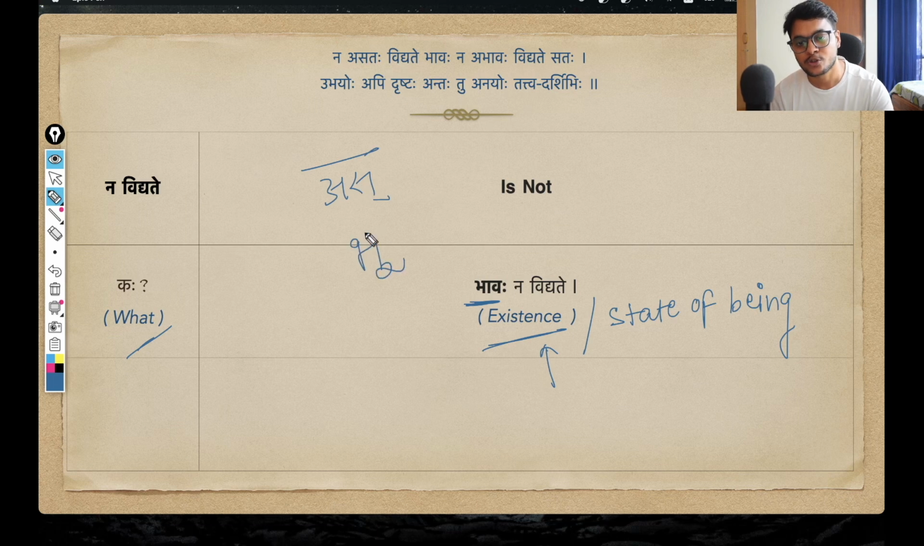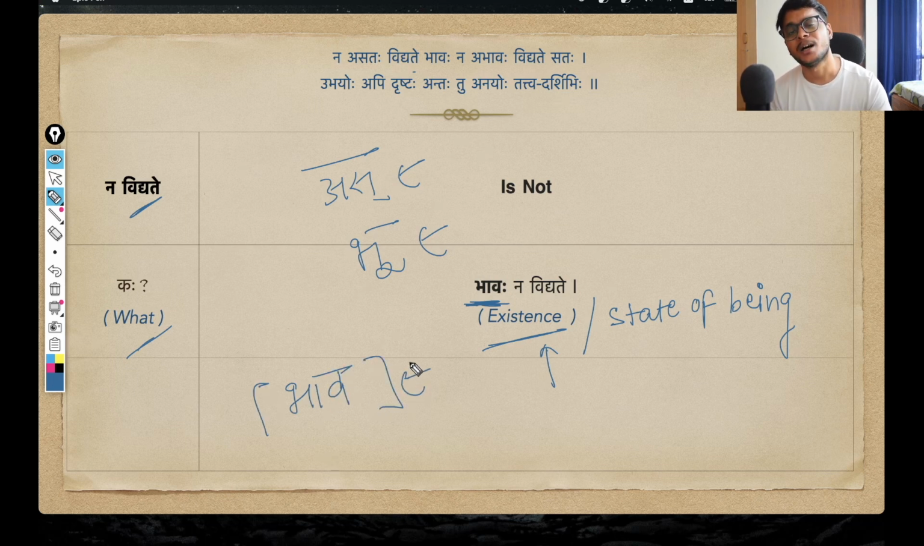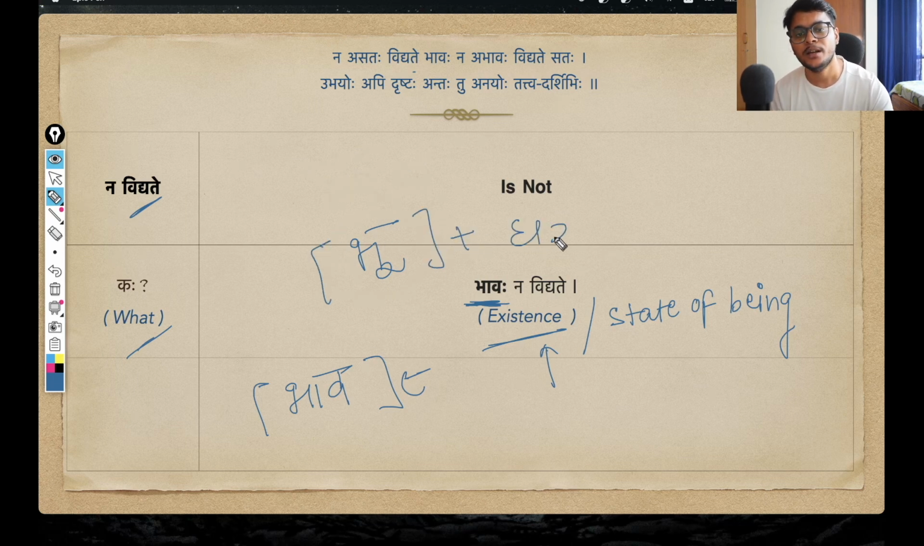Then bhu, that also means to be. All these are being used in this particular shloka, along with vid dhatu, that means to be. All of these verb roots are being used in some way or another. How? So this bhavaha, the pratipadika here is bhava, obviously, right? And just by looking at it, you can already see that this pratipadika may have come from the bhu dhatu only.